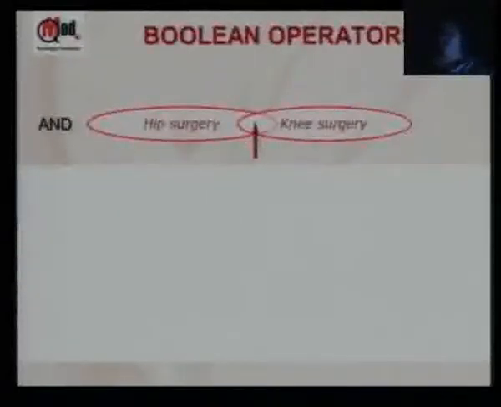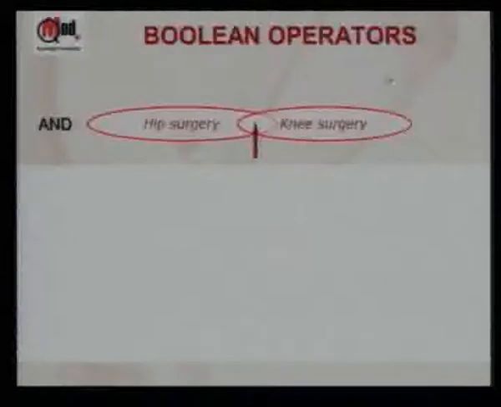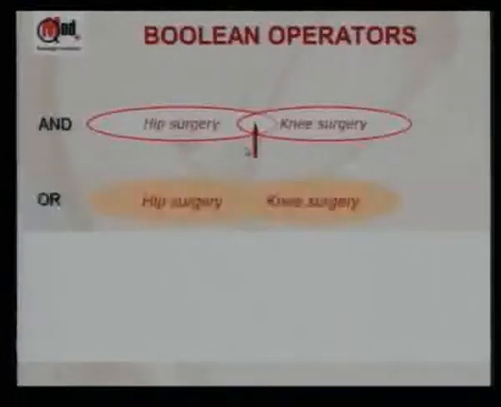If I put in PubMed hip surgery and knee surgery, I want only this common area, that is where articles cover compulsorily both the surgeries. Whereas if I speak to you in English and say, can you give me articles on hip surgery and knee surgery, you'll give me everything possible. So it's an opposite use really. I don't want everything on hip and knee surgery. I want those articles that compulsorily cover both. So with AND, you need to remember that it is compulsory.